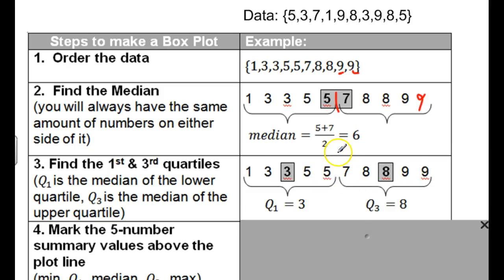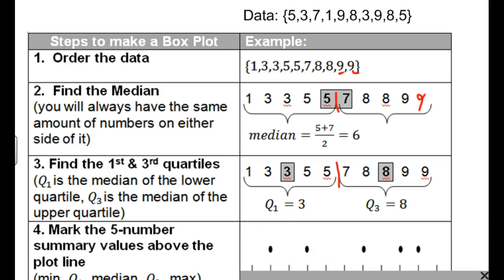So then once we've split that graph down the middle, there's 5 pieces of data on each side. Then I find the middle of that half, which would be 3. And the middle of this half would be 8. And those are Q1 and Q3. Again, the same thing applies. Since there's only 5 numbers there, I don't have to average 2 numbers. But you literally want to split it that way. We very rarely have to do that by hand, by the way.